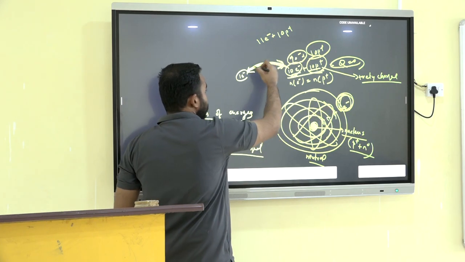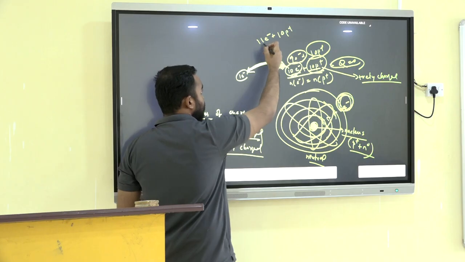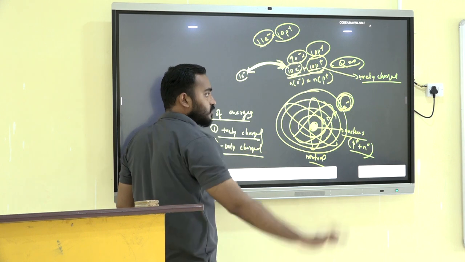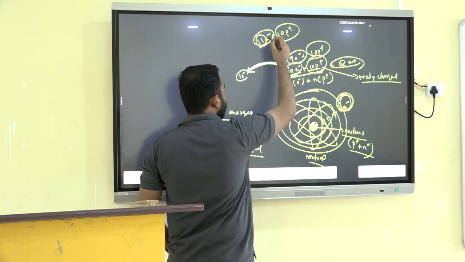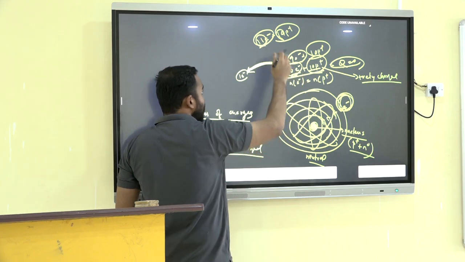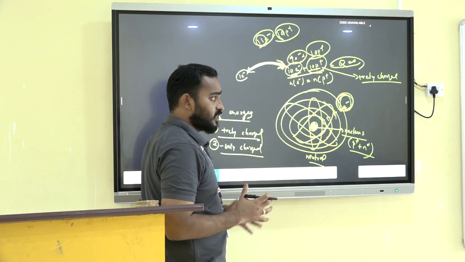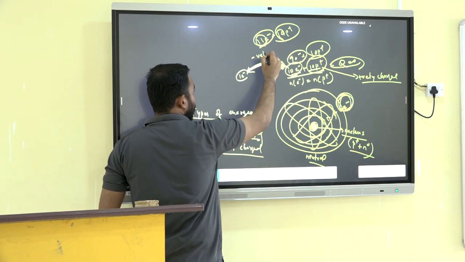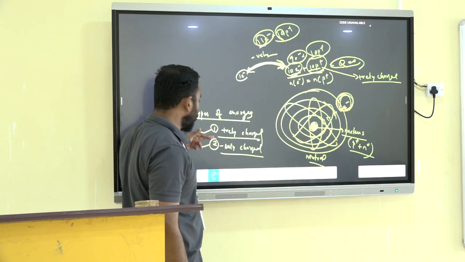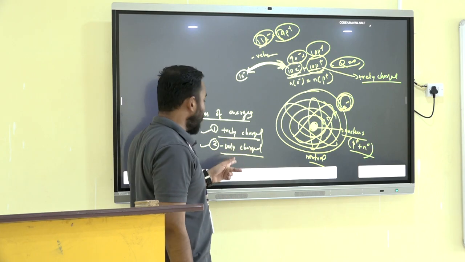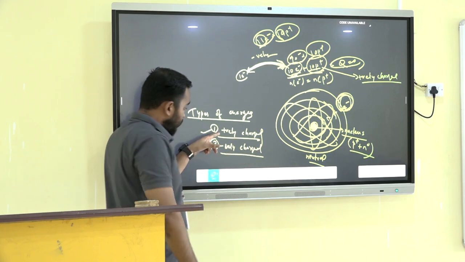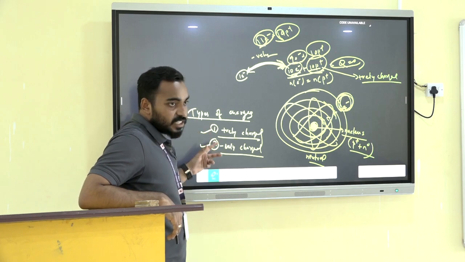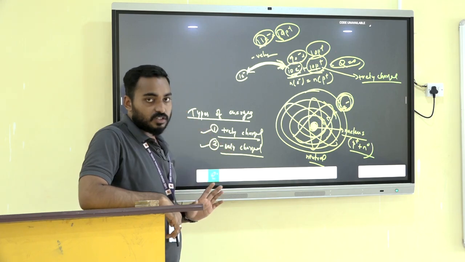So let us suppose I add this electron to this neutral atom. Now the number of electrons becomes 11 from 10, and the number of protons is the same. So now see, there are 11 negative charges and 10 positive charges. The number of negative charges is more dominant compared to the positive charges. So now it becomes negatively charged. And see how the two types of charges arise. One is positively charged, another one is negatively charged. Both types of charges, positively charged and negatively charged, can be formed by changing the number of electrons.